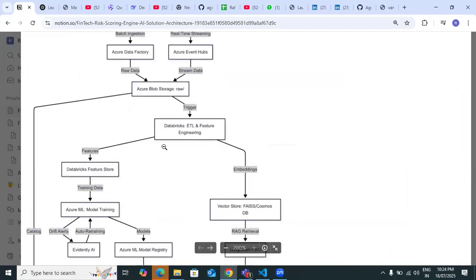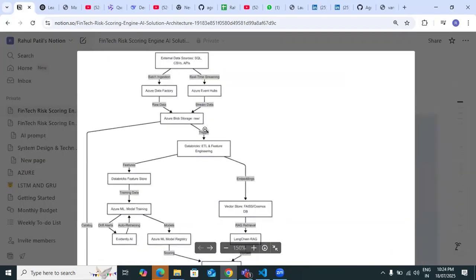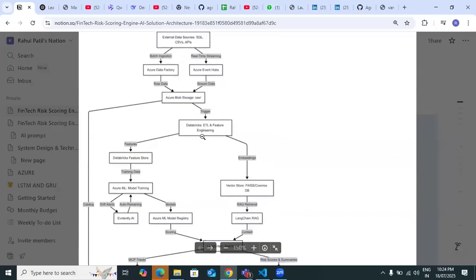So go up, to the beginning. This is the first, there should be one box, right? Yes. What does that show? External data sources: SQL, CSV, then Azure Data Factory, then raw data. So it can be CSV, it can be JSON, it can be SQL databases also, right? Right.